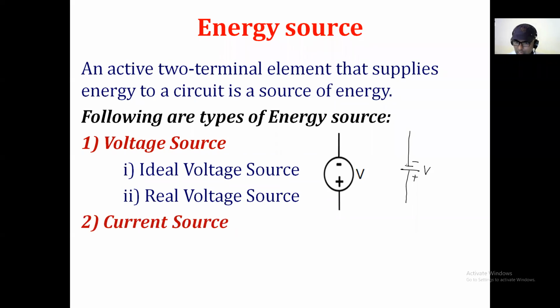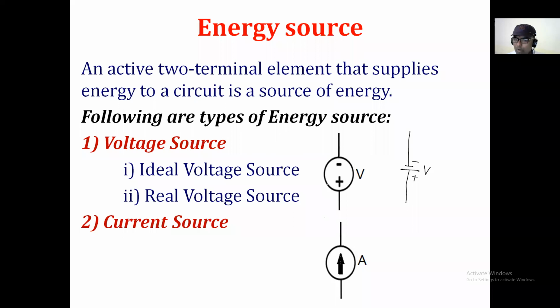आता जसा की हा voltage source आहे, it will provide that potential difference. Similarly, the current source is also available, and it will supply the current. This voltage source will supply the voltage, and the current source will supply the current, and this is the symbol of a current source.